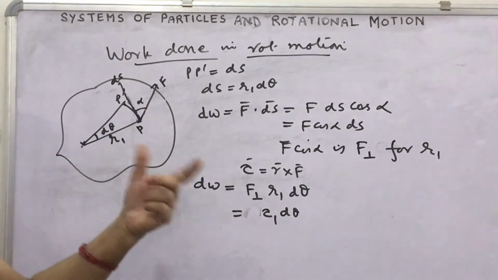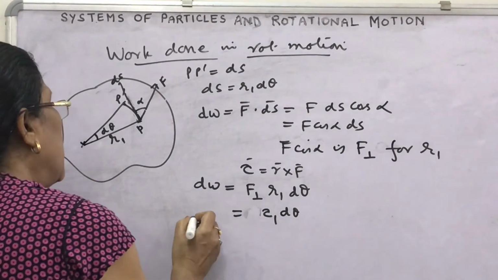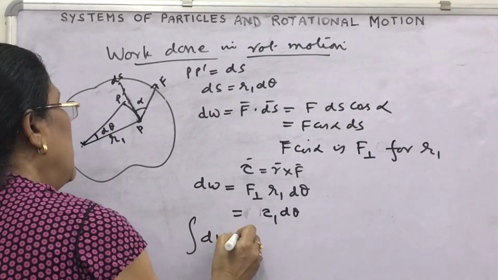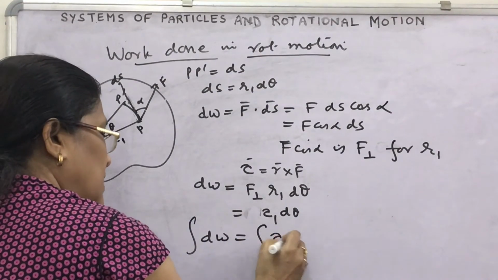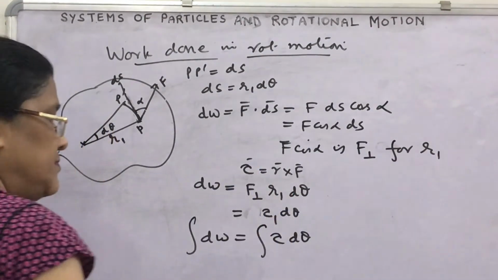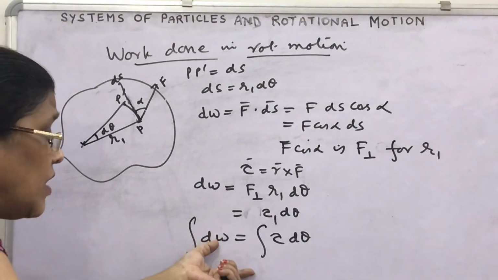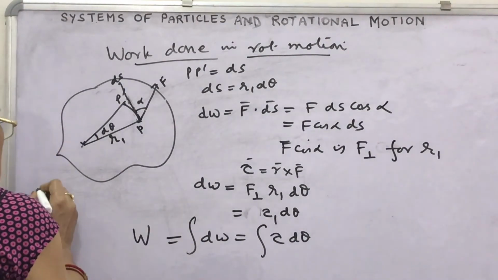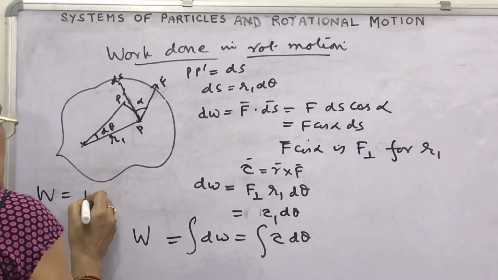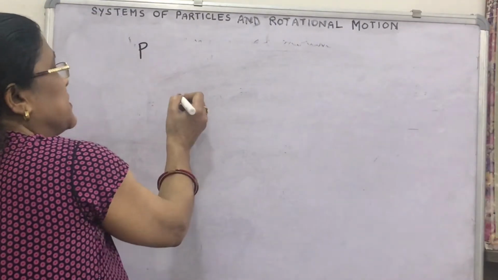If you write the total expression, what can you write? Net work done: integration of dW equals integration of tau d theta. So net work done can be calculated. How would you write this expression in the case of linear motion? In linear motion, we studied F dot ds. What is power in rotational motion?